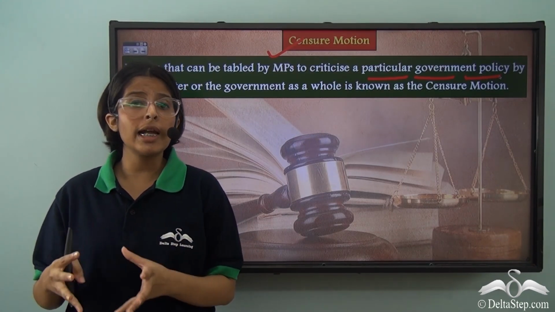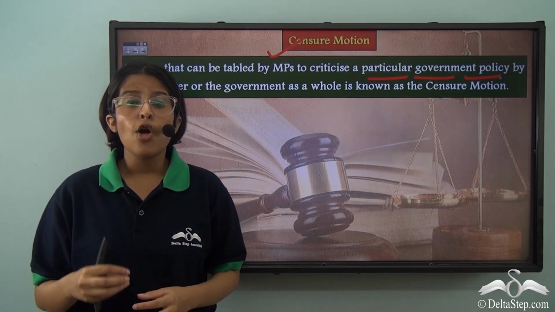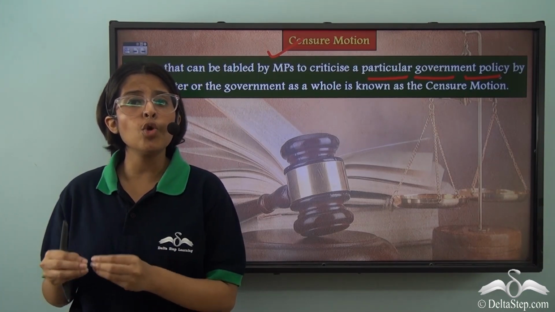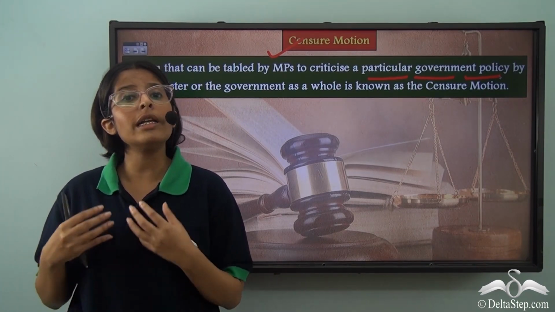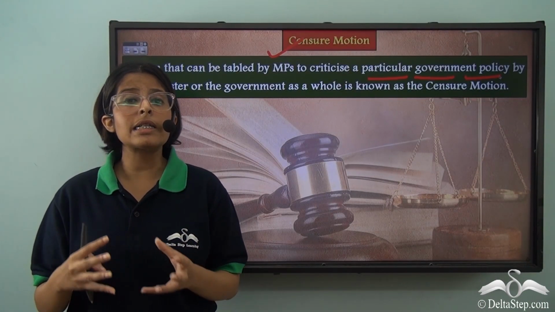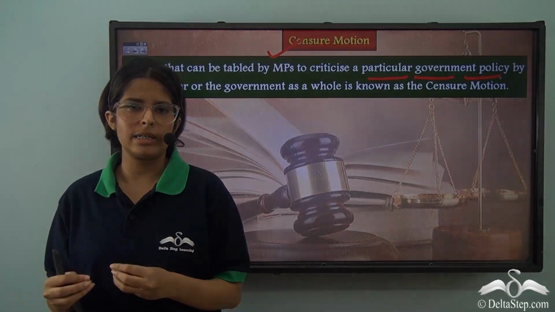But there is a great difference between the no confidence motion and the censure motion. When a no confidence motion is passed, there has to be no reason given for the raising of this motion. But when a censure motion is passed, it is necessary to give a specific reason of why it is being passed.